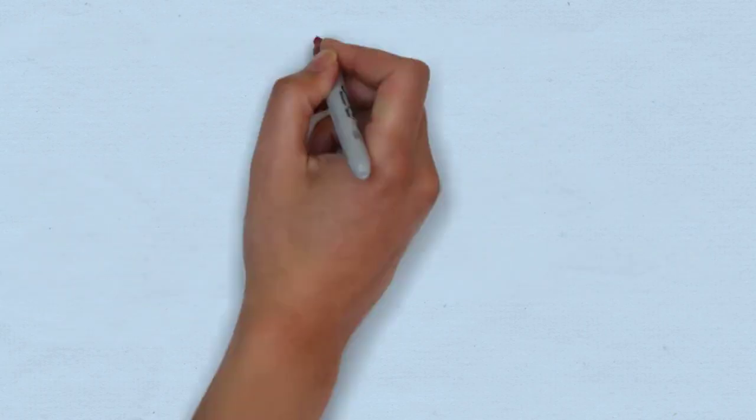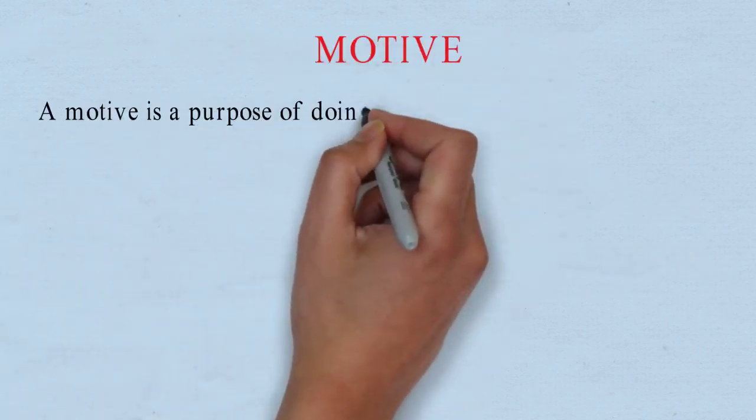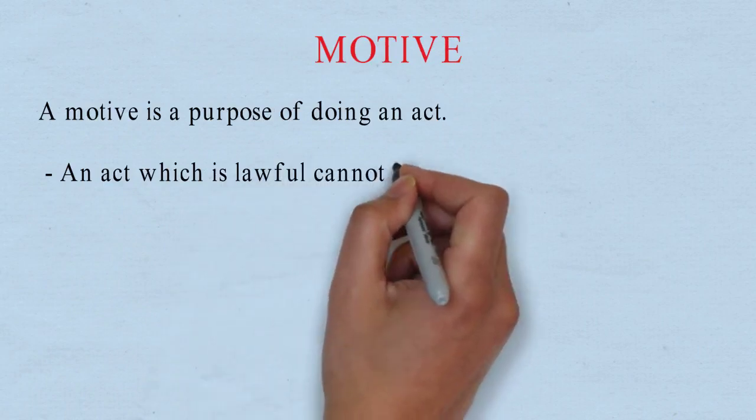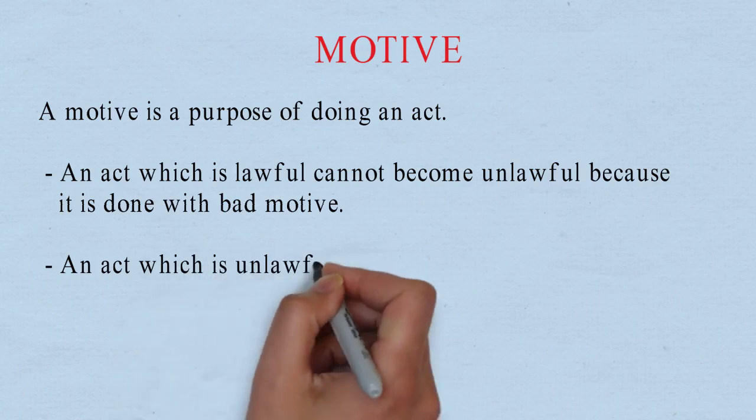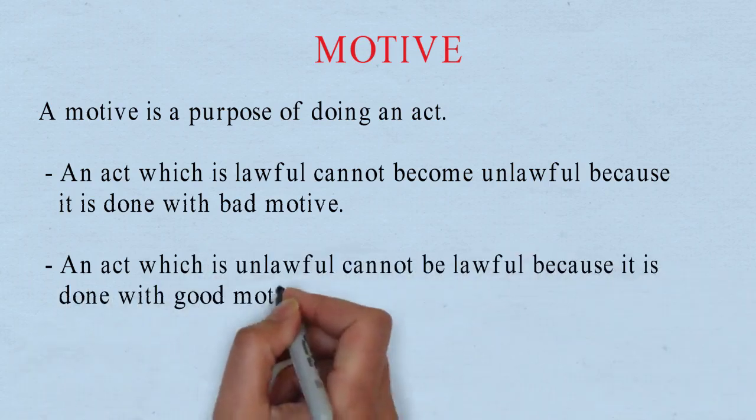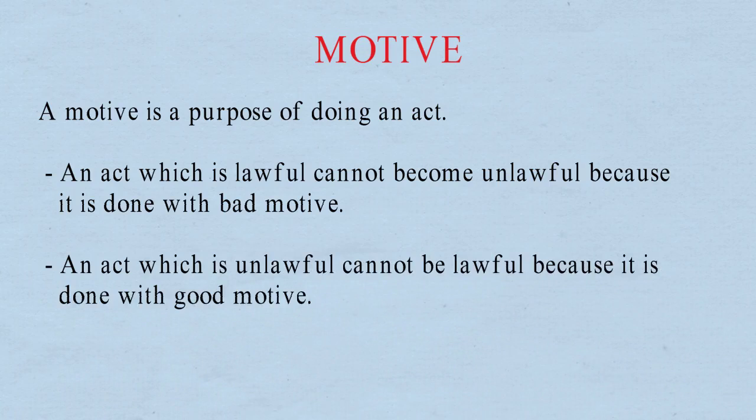Motive. A motive is the purpose of doing an act. An act which is lawful cannot become unlawful because it is done with a bad motive. An act which is unlawful cannot be lawful because it is done with a good motive. Let's take an example. Suppose Max, a farmer, plants a spring gun on his land to prevent birds from destroying his crops. Ben, a trespasser, enters his land and gets injured by the spring gun, although the motive of Max was not to injure him.